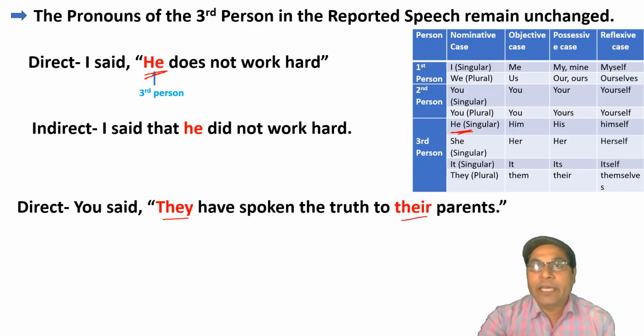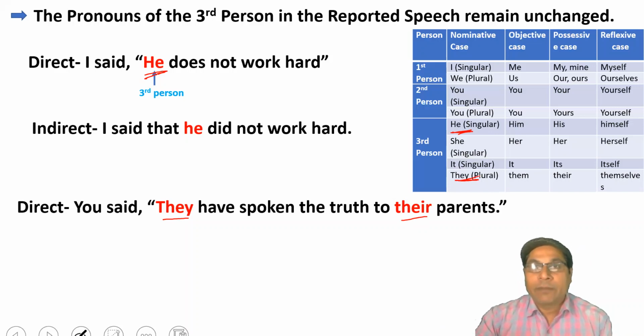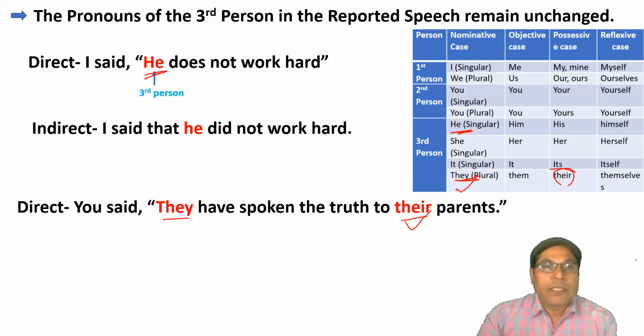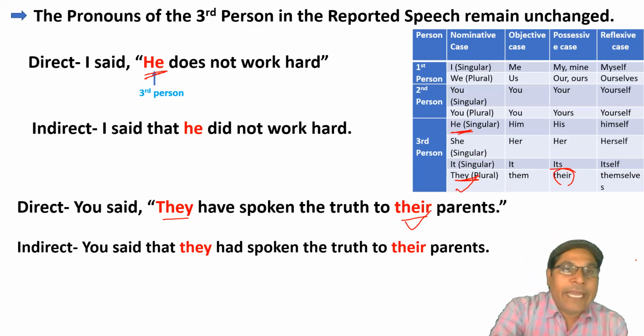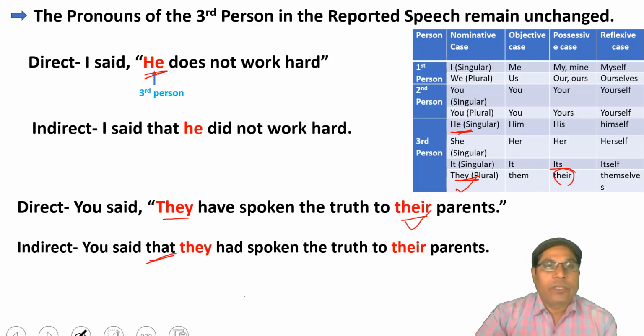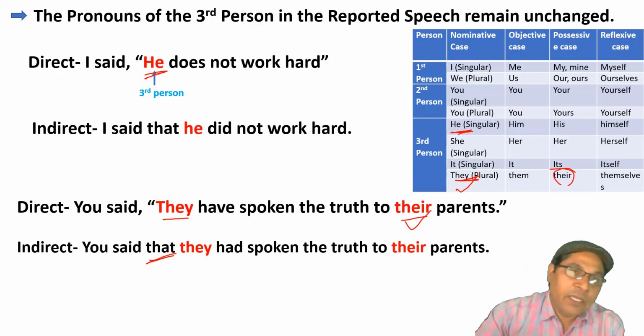They comes within third person and it is in nominative case, whereas their is the possessive case of they. Clear? So here there will be no change in the person, number, gender of the pronoun. Only that is used to connect reported speech with reporting verb.